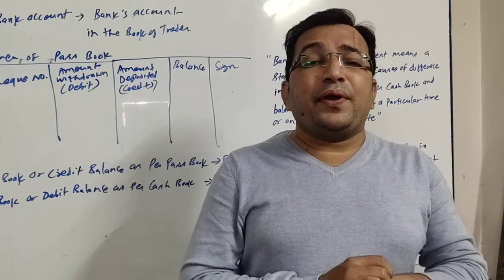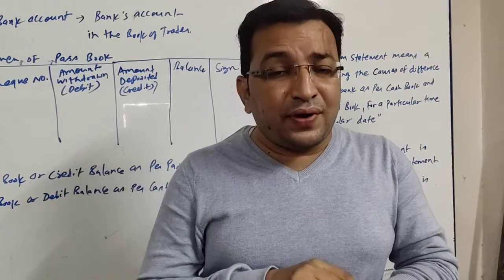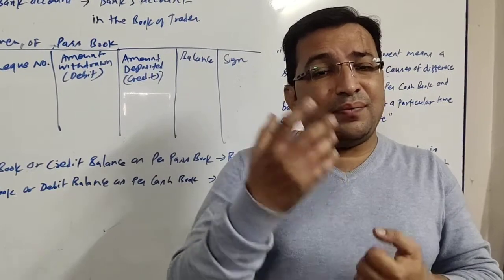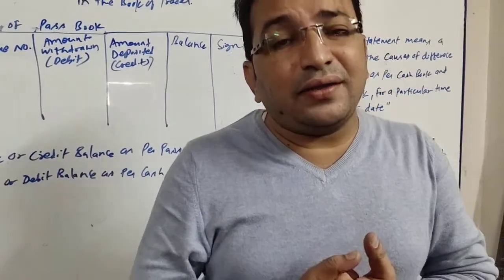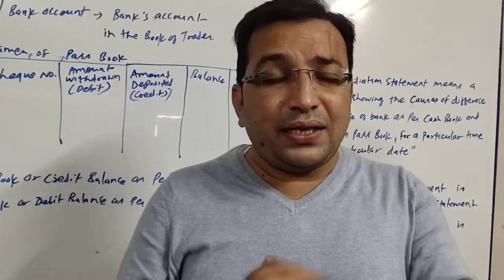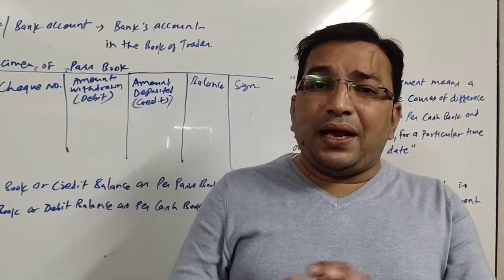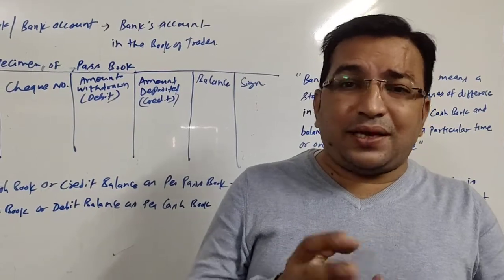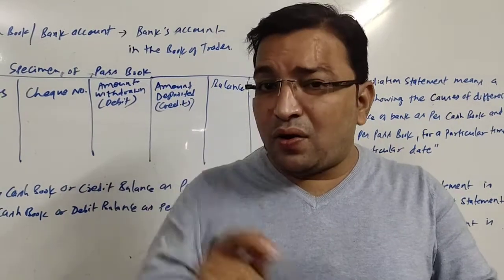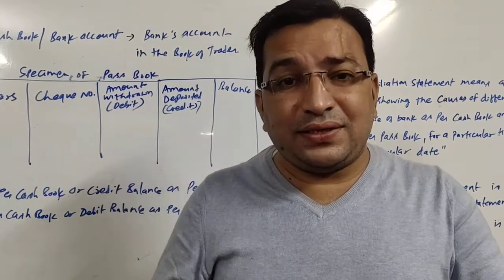Sometimes, because of ignorance, error or omission of a transaction, one party records a particular transaction and the other doesn't, and that creates a difference between the balance as per passbook and the balance as per cash book. If the balances are the same, then it is okay. But if they are not the same, then we need to find out the reasons for the differences.